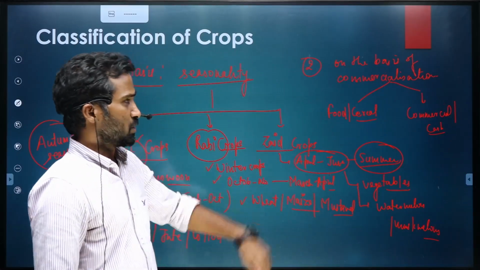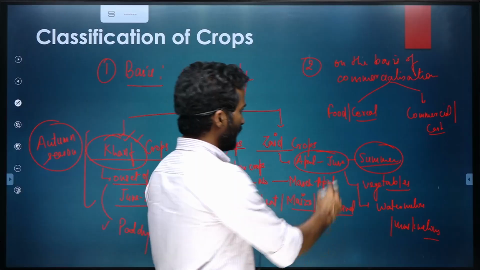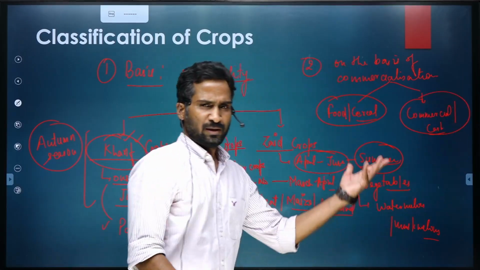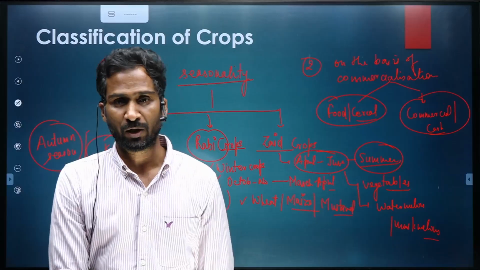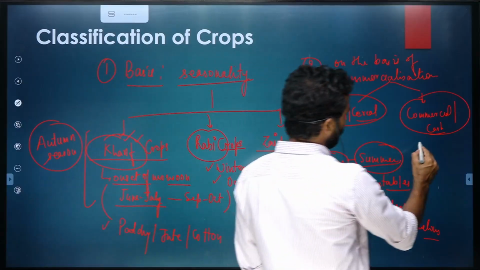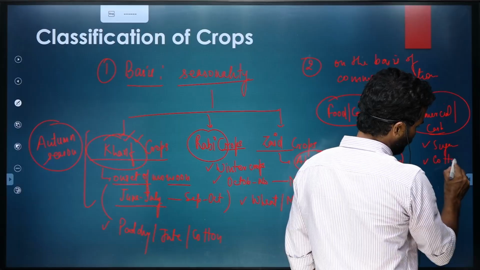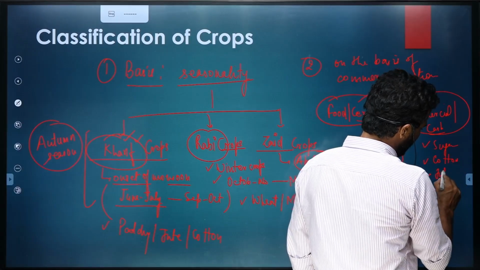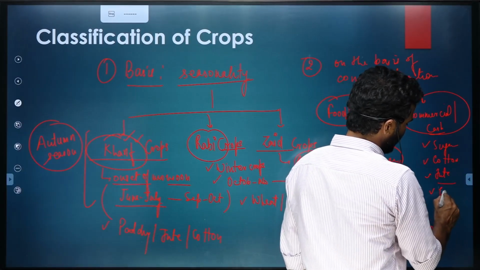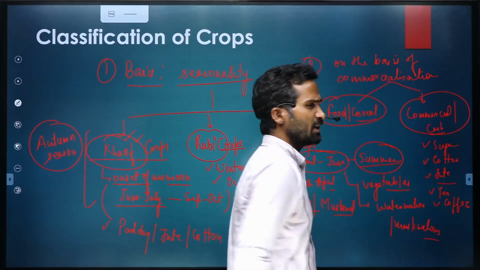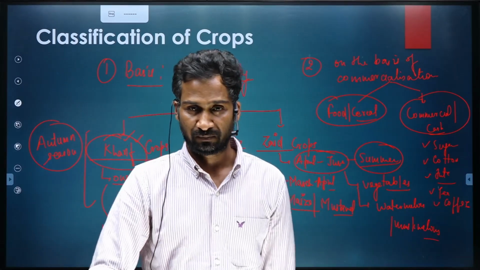Examples of commercial crops would be sugarcane, cotton, jute, tea, coffee. All these are examples of the commercial or the cash crops.